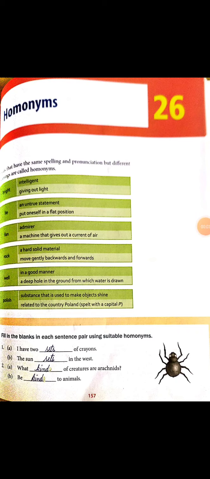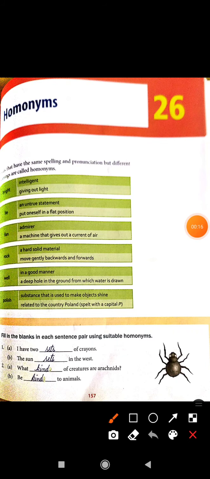Today we are going to start chapter 26, homonyms. Homonyms: words that have the same spelling and pronunciation but different meanings are called homonyms. That means words that have the same spelling and same pronunciation, but the meaning is different, so they are called homonyms.